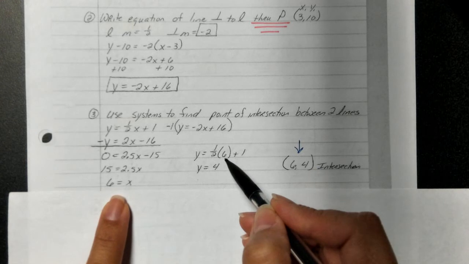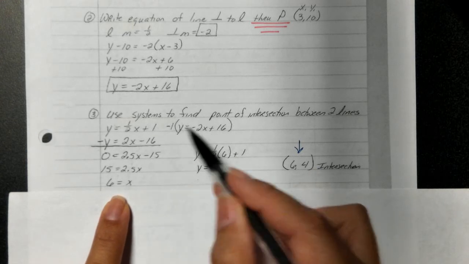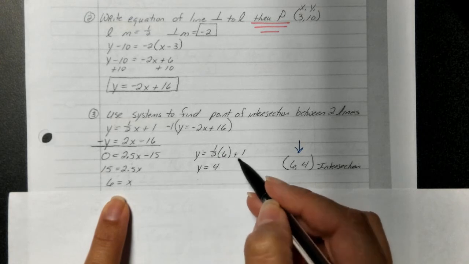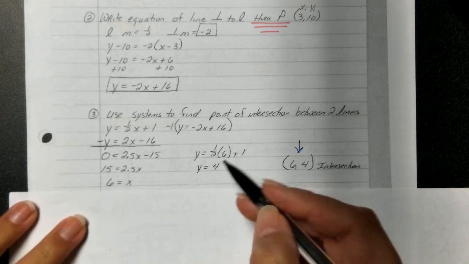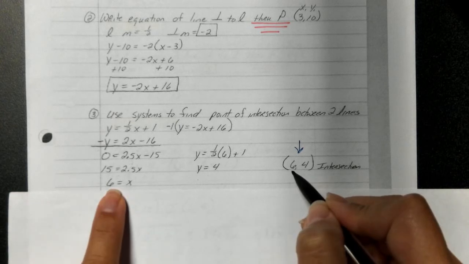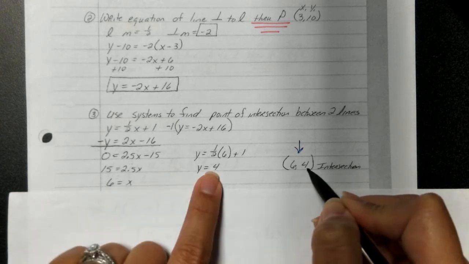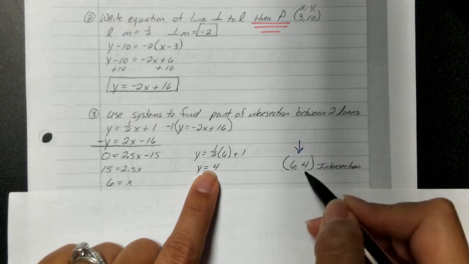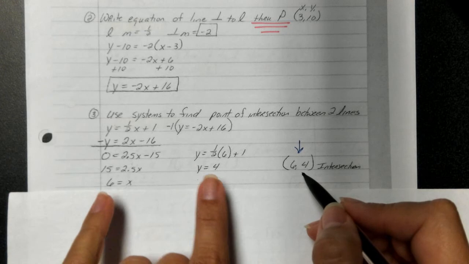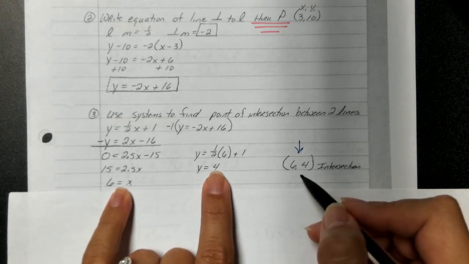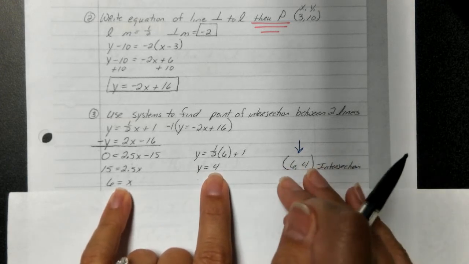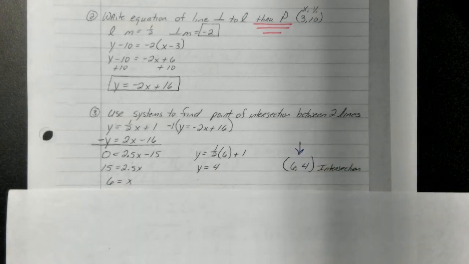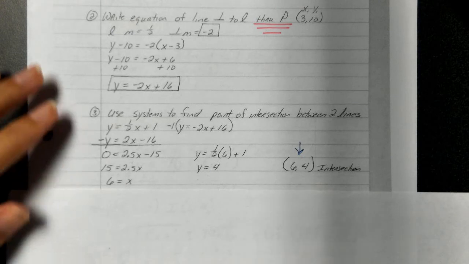We can take our x and plug it into either one of these original equations. 1/2 of 6 is 3, plus 1 is 4. So guys, we now have our intersection point of (6, 4). Notice that I wrote my answer as an ordered pair. Guys, this is an intersection point. Do not just box in your x and box in your y. No, no, no. I want you to understand that what you found is the intersection point of those two lines. So write your answer as an ordered pair.